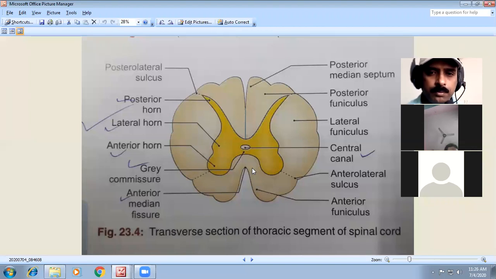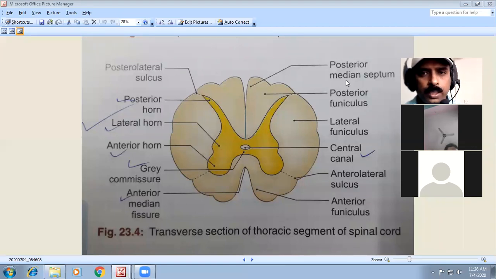This is the transverse section at the thoracic segment of the spinal cord. You have almost all the parts. You have to explain this central canal. Then we have the anterior median fissure. Then the gray commissure, then the anterior horn, this is the posterior horn, and this is the lateral horn, and this is the posterolateral sulcus. And we have the gray commissure here.